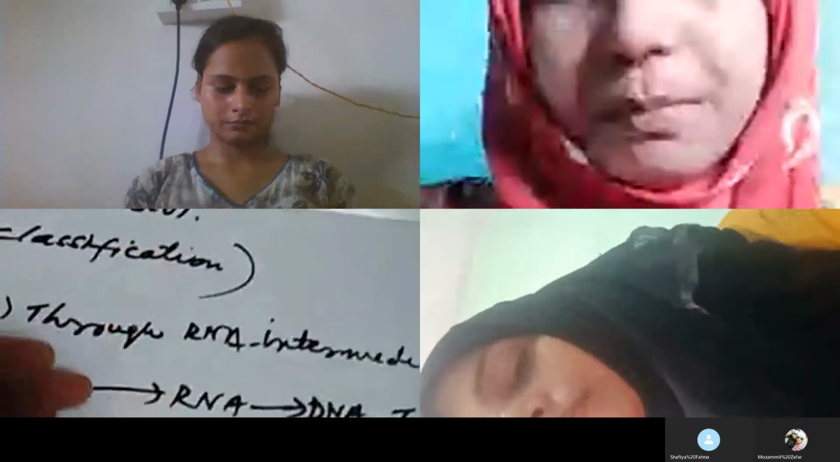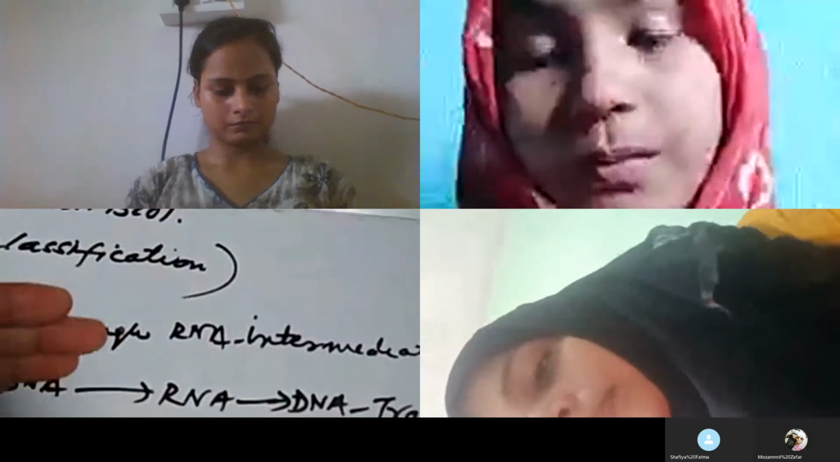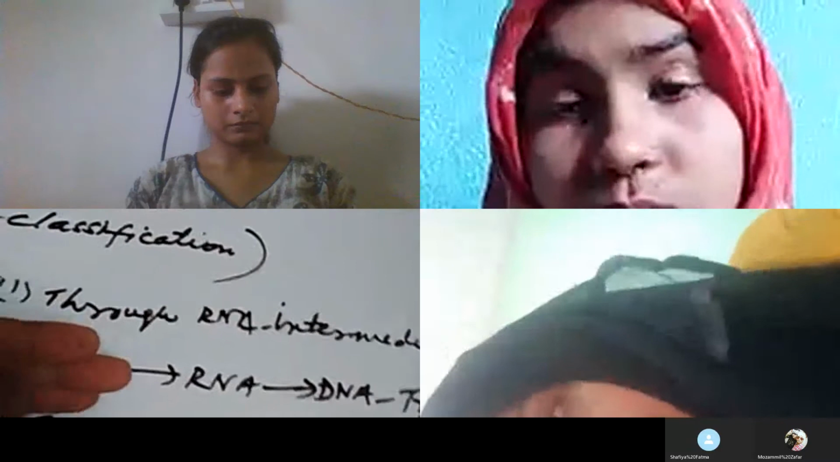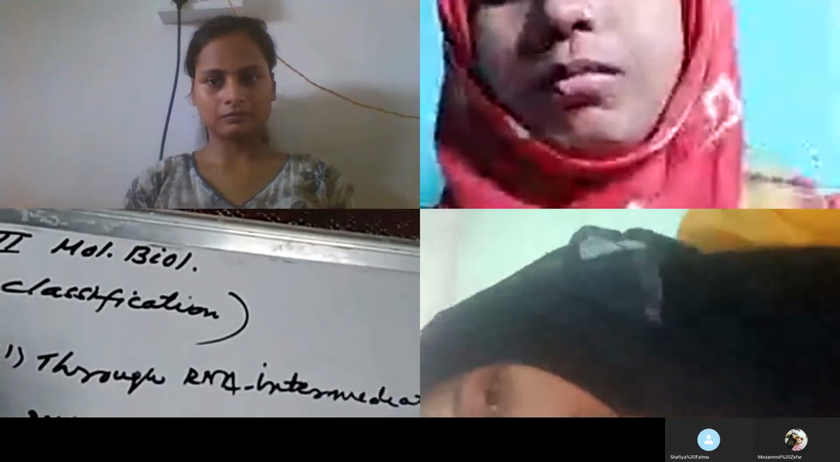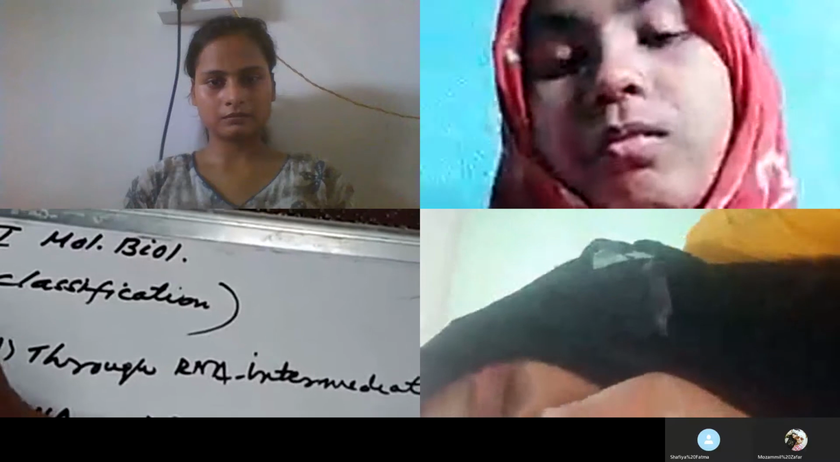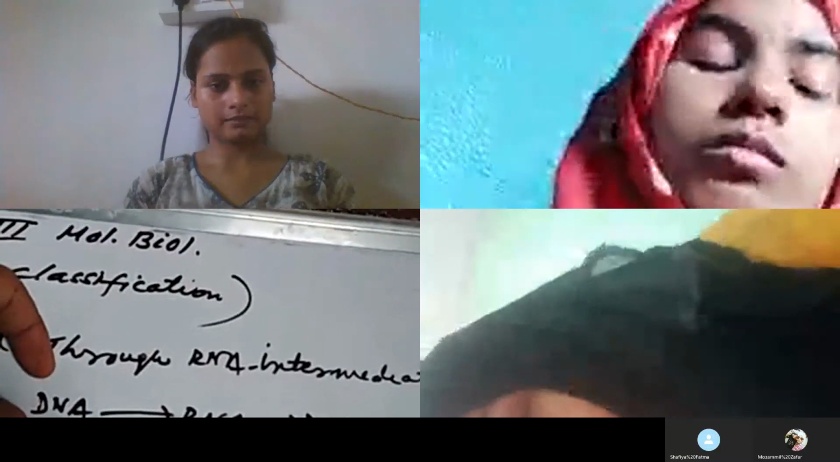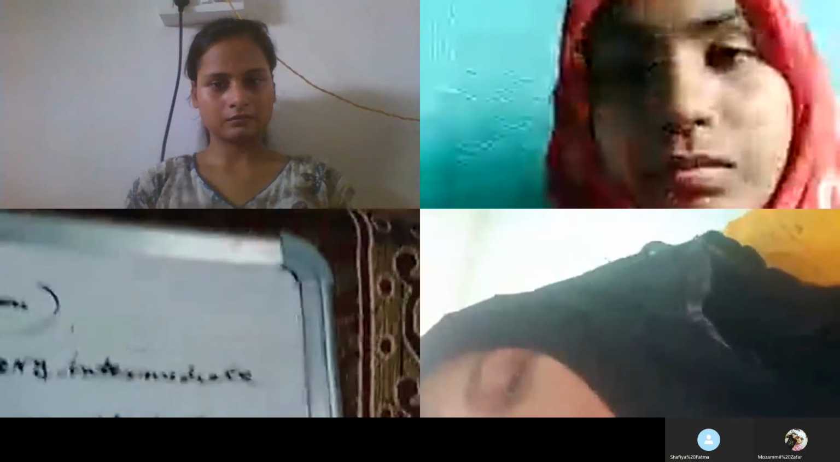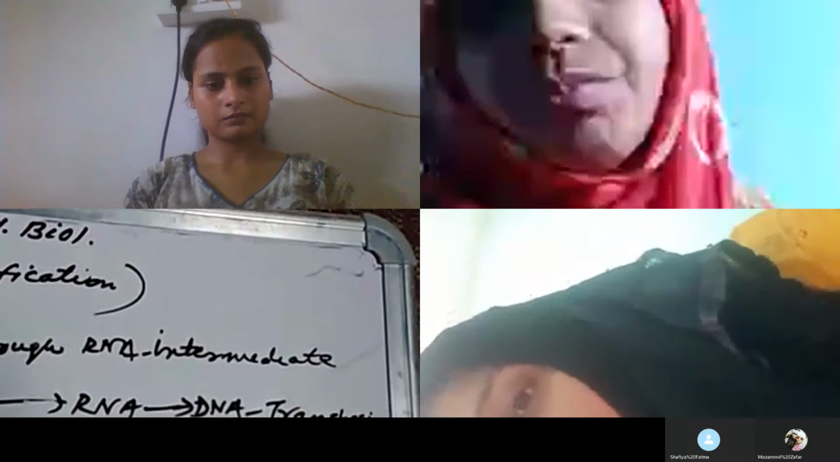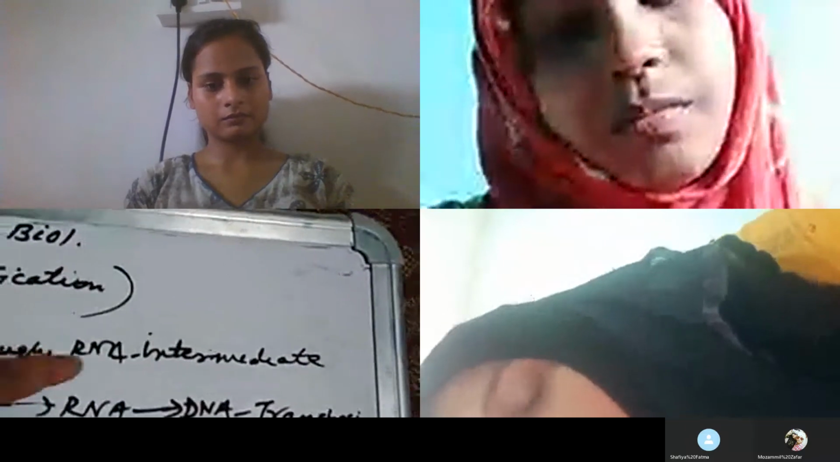What does it mean? It means that the first category of the eukaryotic transposon undergoes transposition by making an RNA intermediate. At first, the part of the DNA which is to be transposed is converted into RNA, and this RNA is again converted into the DNA, and that DNA is transposed at the target site. So this includes such eukaryotic transposons which transpose through RNA intermediate.